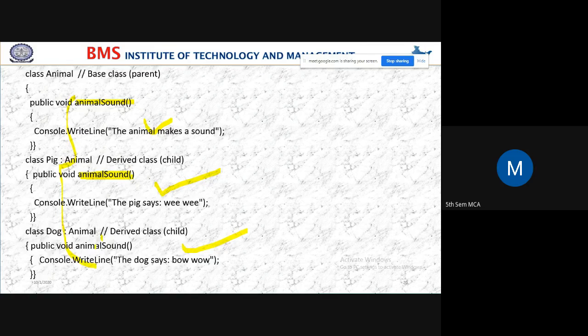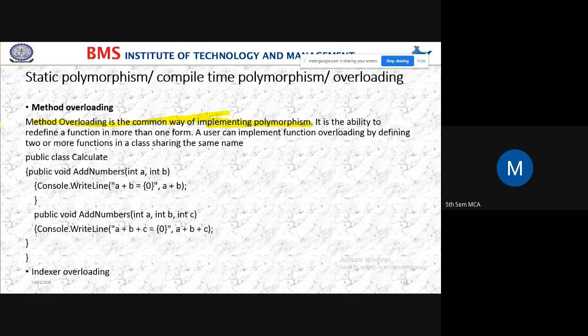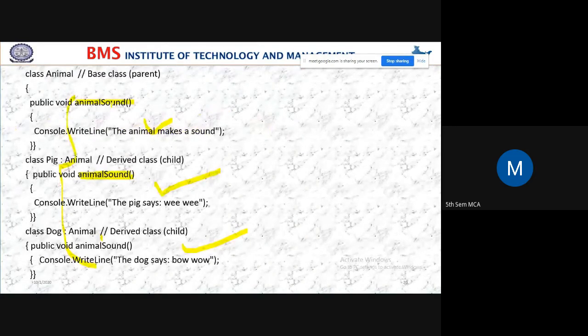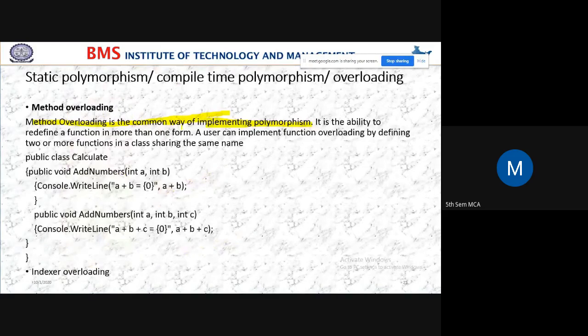polymorphism. And here what I am saying is, method overloading is a common way of implementing polymorphism. We are using the same method name for different tasks: to display the sound of a pig I am using the same method, and to display the sound of a dog I am also using the same method. So method overloading is a common way of implementing polymorphism.